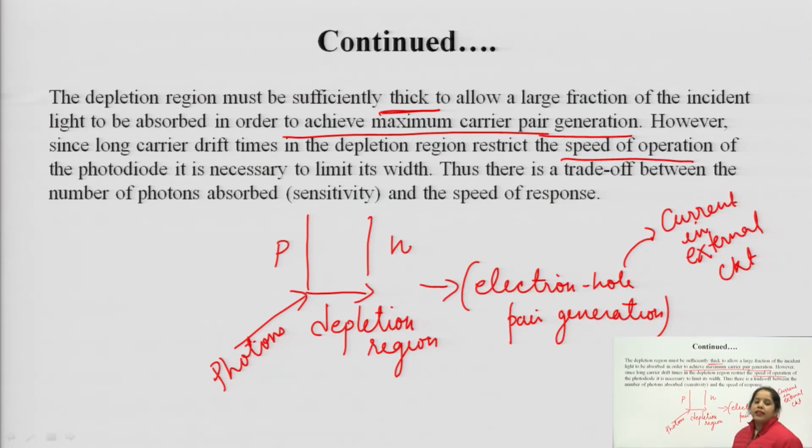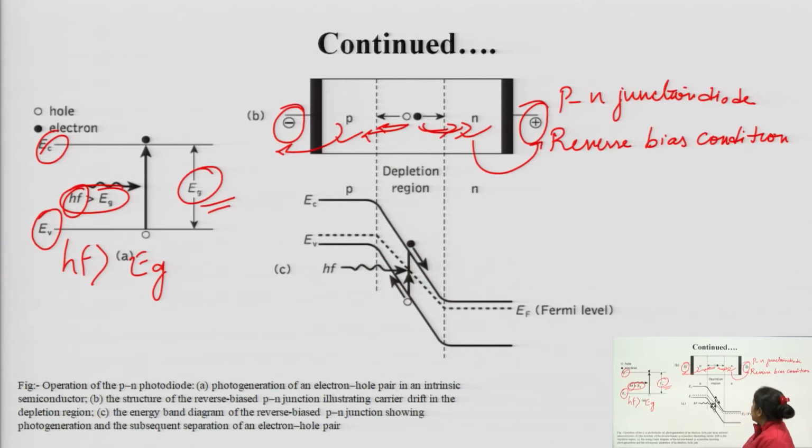So, in everything there is a merit as well as a demerit, because if we increase the width of the junction, electron hole pair generation takes place maximum, and of course that leads to maximum current in the external circuit, but it will reduce the speed of operation of the photodiode. So, we have to maintain a trade off between the two. We have to maintain the speed, and we also have to maintain the generation of electron hole pairs, and this is represented here.